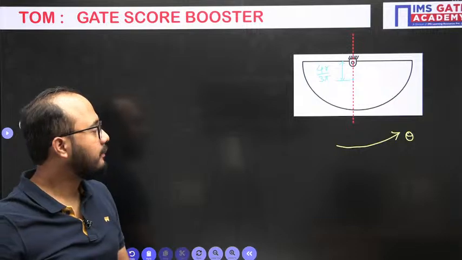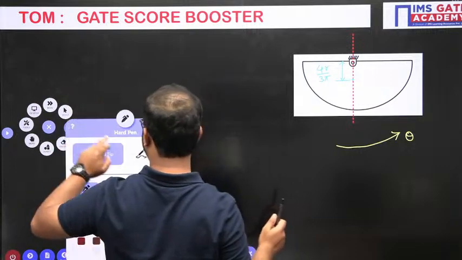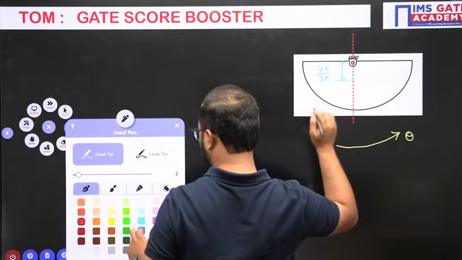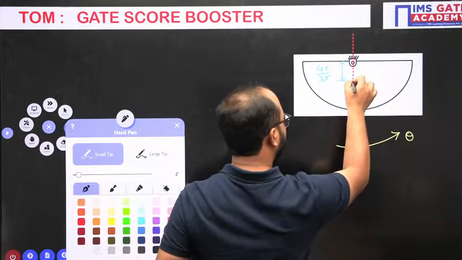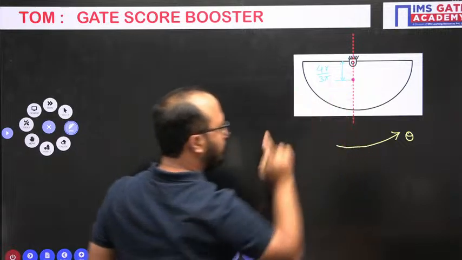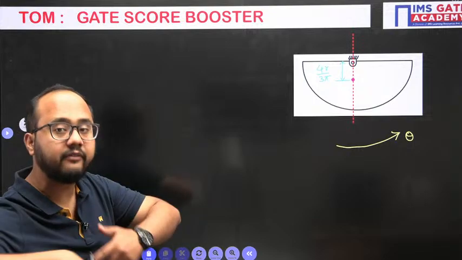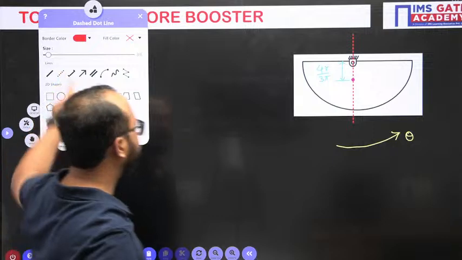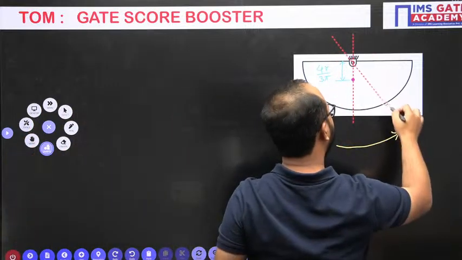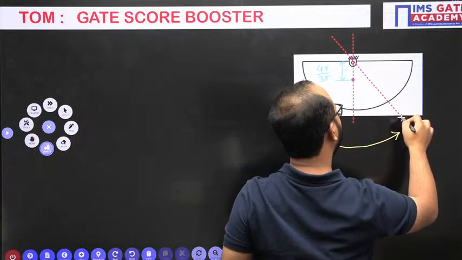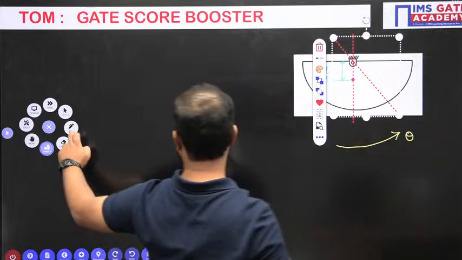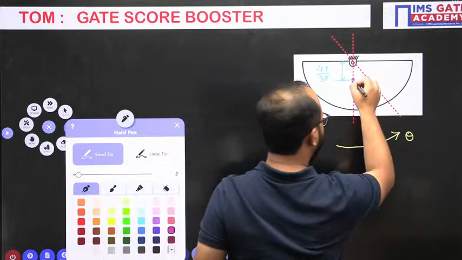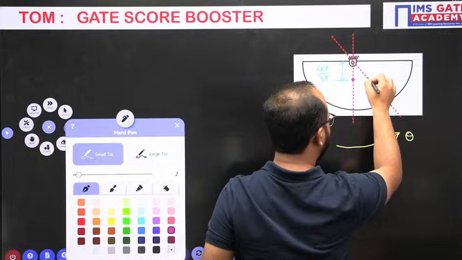But now the center of gravity is going to change once I have given this disturbance theta. It is going to change like this. So initially center of gravity was like this, now it is like this.